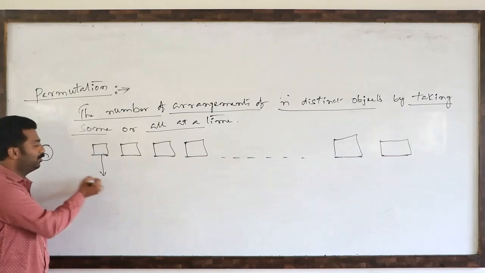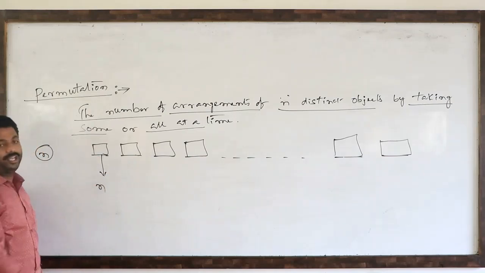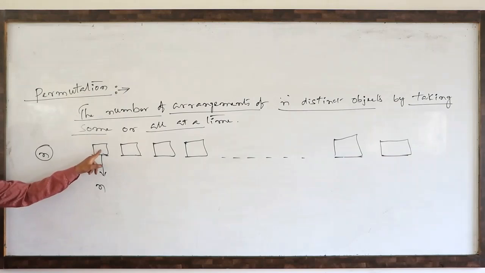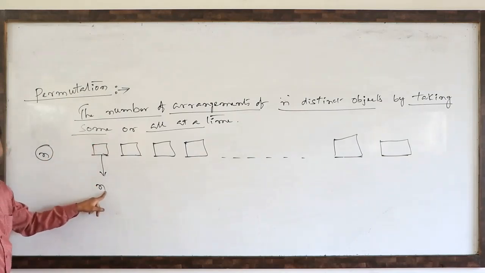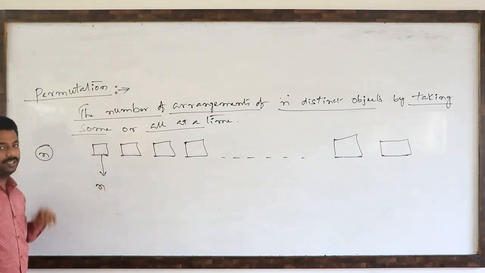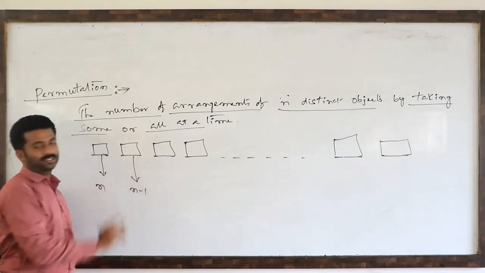Suppose, observe this one. The first blank can be filled in n different ways, because n distinct objects are there. The first blank can be filled by either the first thing or second thing or third thing, because there are n persons for only one seat. So in how many ways can we fill up? n different ways. So one seat filled up, one person gone. Remaining, we will have n minus 1 persons.